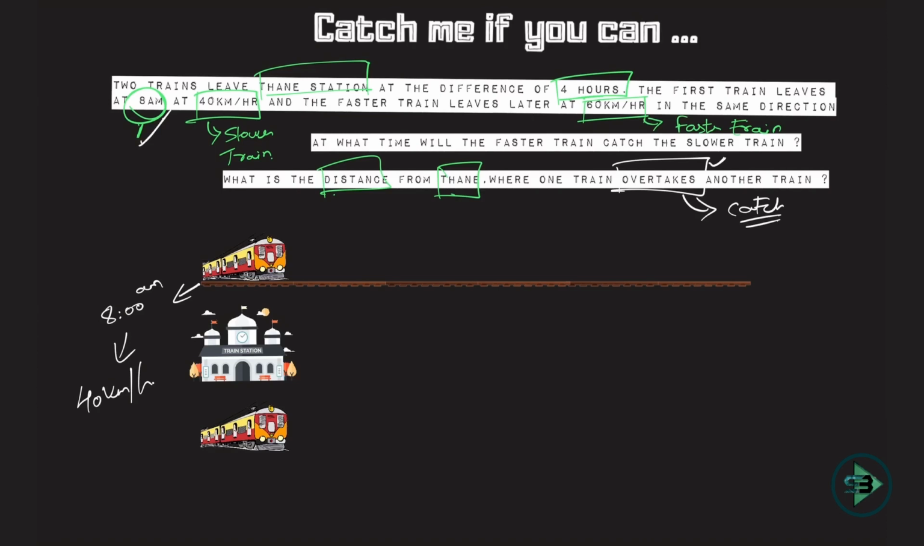So can you tell me how much it will move in 4 hours? Because the next train started from Thane station after 4 hours. So 8 am plus 4 hours will be what? 12 pm. By 12 pm, this train would have traveled a distance of what? Its speed is 40 km per hour. So 40 into 4 is nothing but what? 160 kilometers. Correct. This train would have traveled a distance of 160 kilometers.